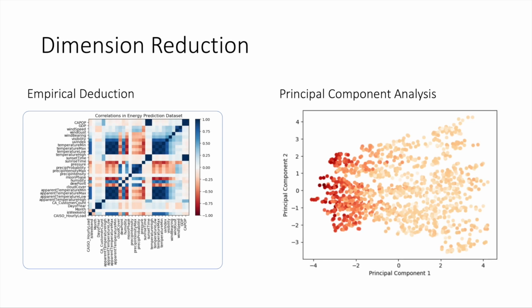We looked at 2 ways to reduce dimensions in our dataset. First, empirical deduction, we looked for variables that were highly correlated with each other and thus redundant. Secondly, we looked for variables that weren't well correlated with energy consumption.